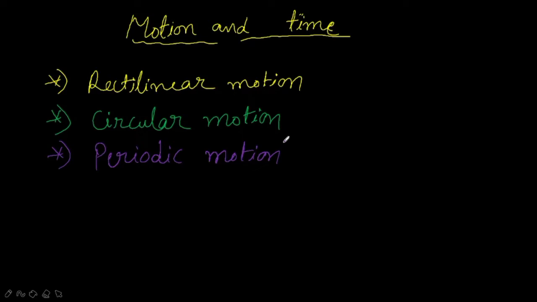If any objects cover a given distance in a shorter time, or if they cover a larger distance in a given time, then it is said to be speed. Then how can we define the speed?